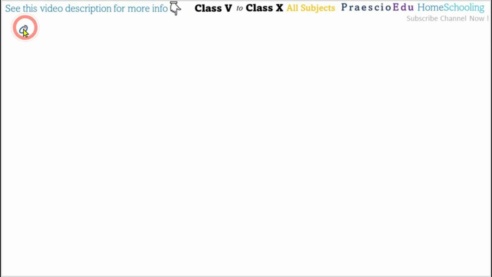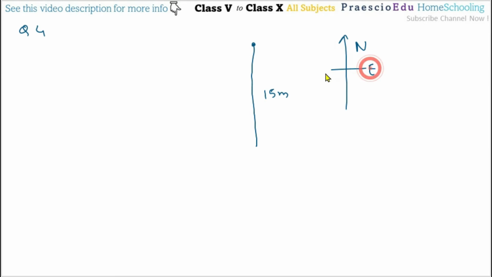Now question number 4, we will solve here. Jacqueline walked 15 meters towards south. Suppose she is starting here and walking 15 meters south. Then she walked 6.5 meters toward west. We will first draw the north, then east, then west and the south. From this point she walks to the south, and after 15 meters comes here. Then 6.5 meters to the west, in this direction, comes here. Then she walks 4.5 meters to the north, in this direction. So 4.5 meters.